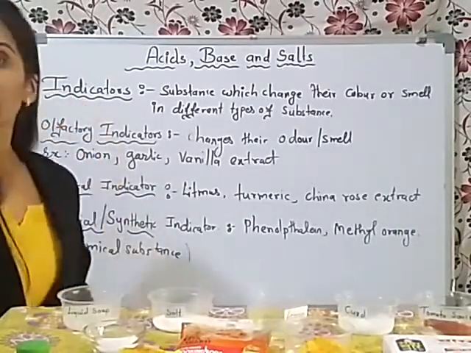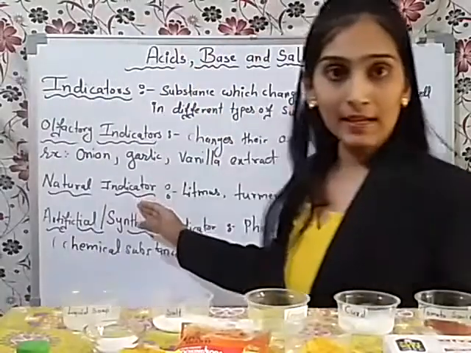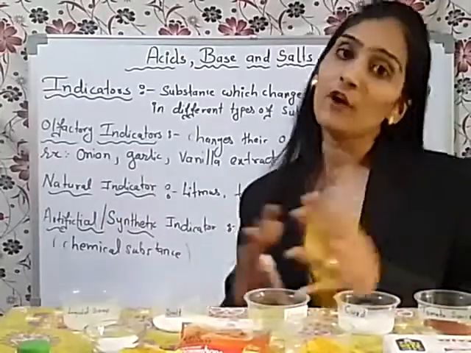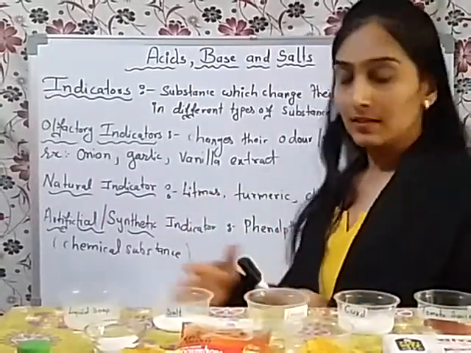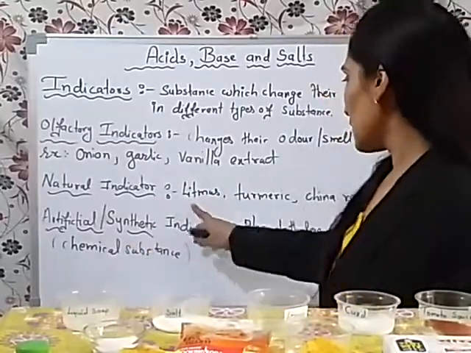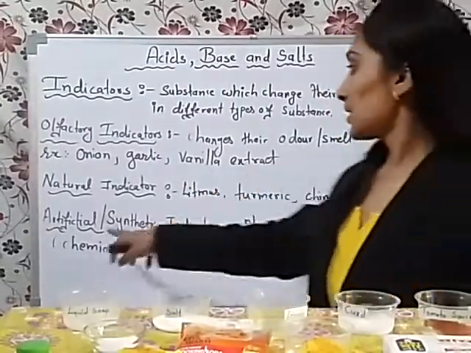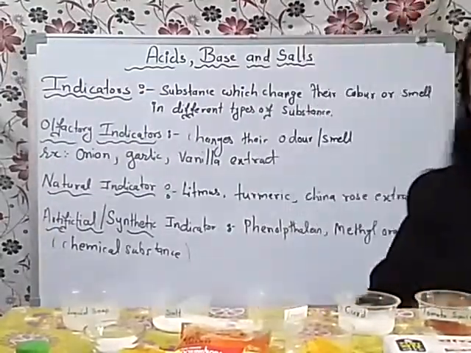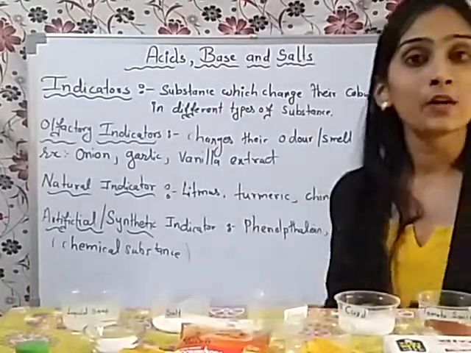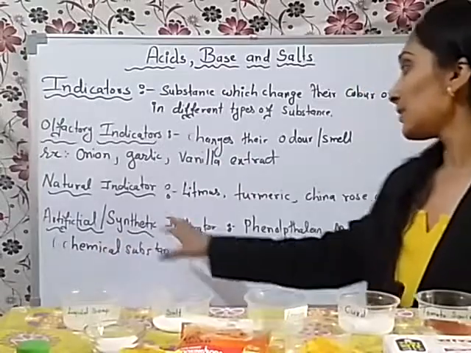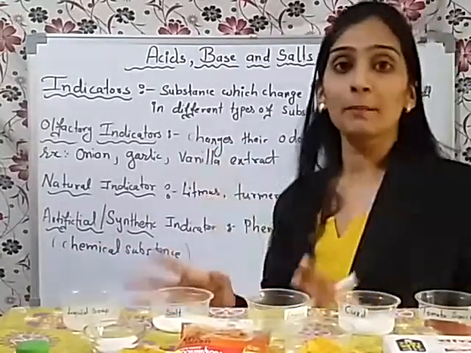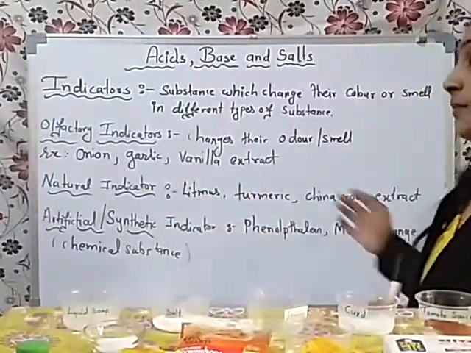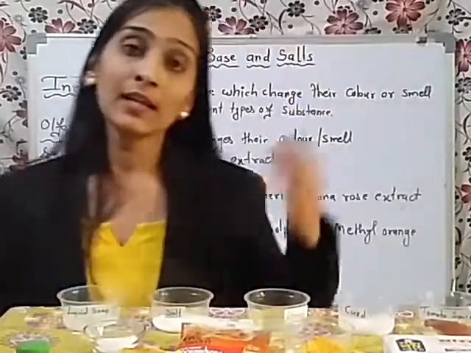Again, these indicators are classified into two types called natural indicator and artificial indicator. As the name suggests, natural indicators are found naturally. We can get these indicators from plants like litmus, turmeric, China rose extract. Second, artificial indicator, or man-made or synthetic indicator. These are made in laboratories for a particular purpose, prepared with the use of certain chemical substances. For example, phenolphthalein and methyl orange are examples of artificial indicators.